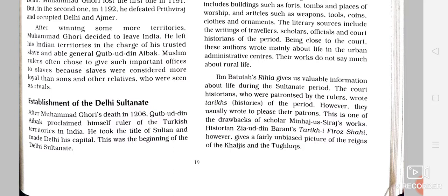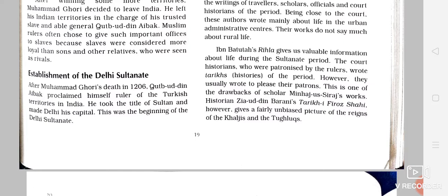So now let us read about the establishment of Delhi Sultanate. When Muhammad Ghori died in the year 1206, Qutbuddin Aibak proclaimed himself. Proclaimed means he made an announcement, he declared himself publicly that now Qutbuddin Aibak, who originally belonged to the Turkish territory in India, has become the Sultan of Delhi, and Delhi is his capital.